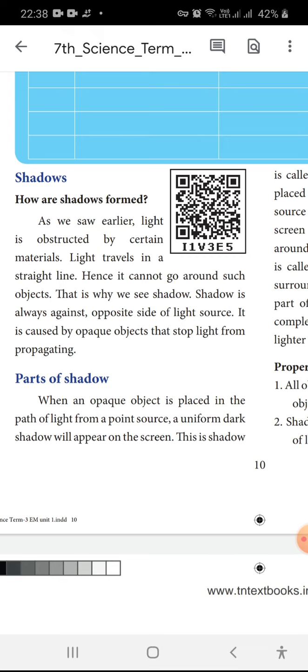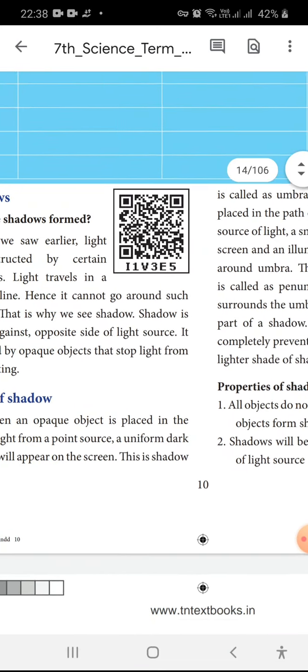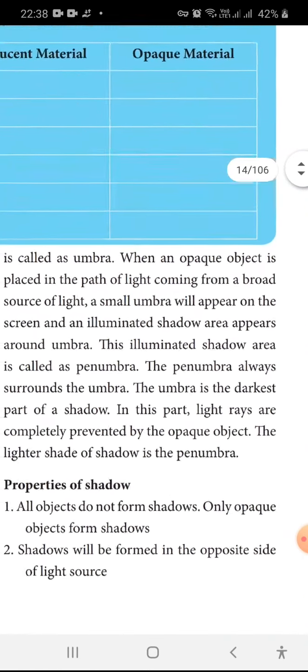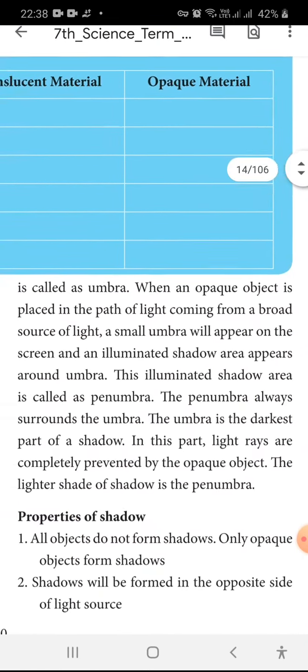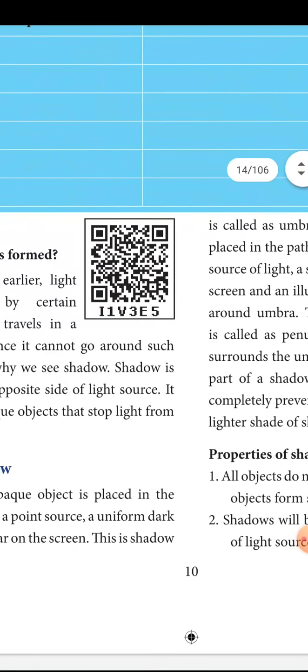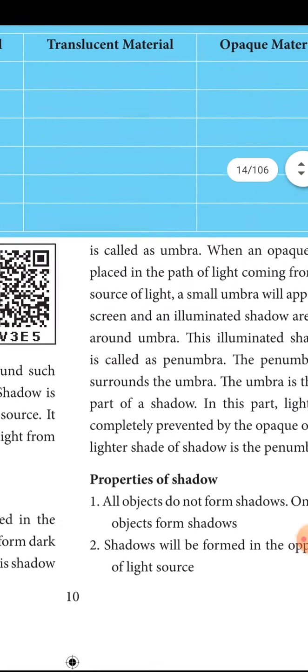Parts of a shadow. You can see two parts in the shadow. One is the dark region at the center, called the umbra, around which the partly illuminated area is called the penumbra. Two regions are there in the shadow: one is the umbra and another one is the penumbra. This dark shadow is called the umbra.